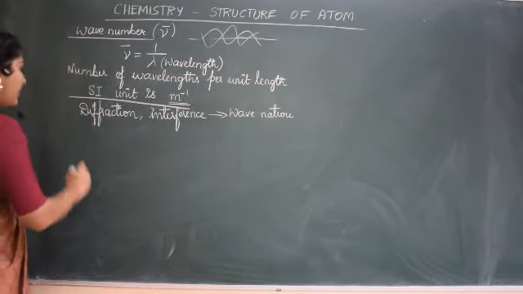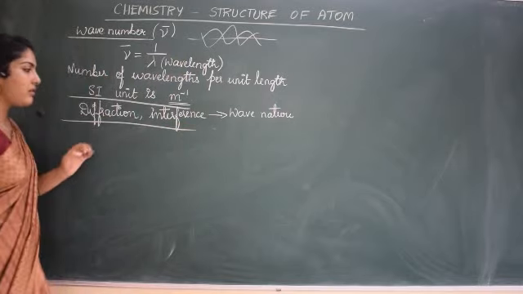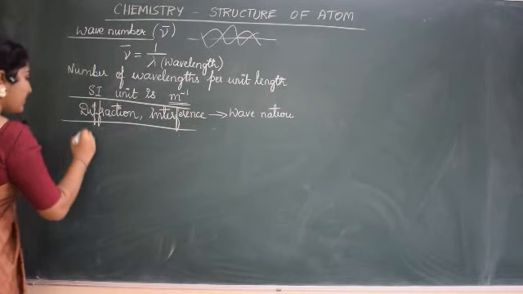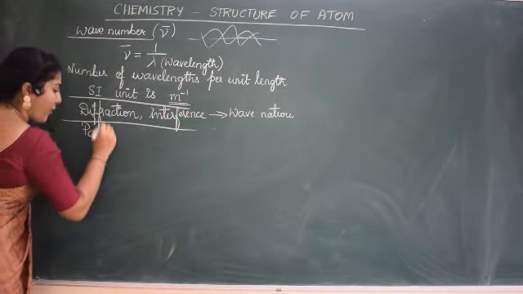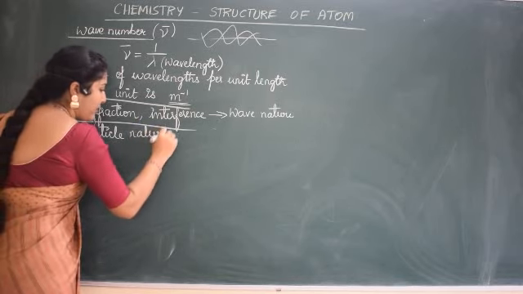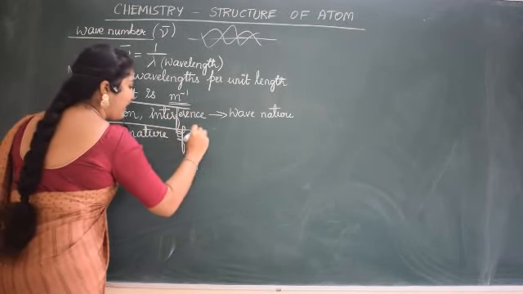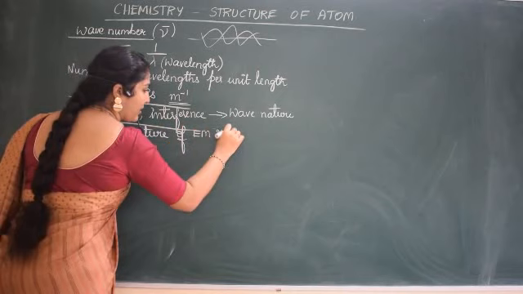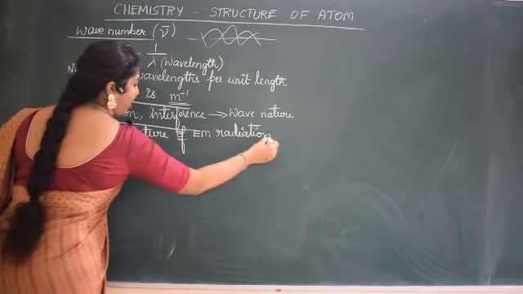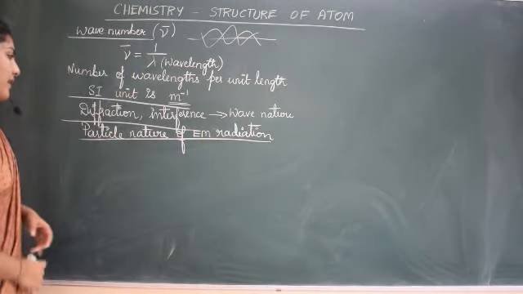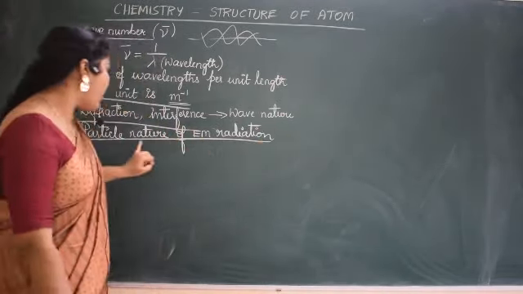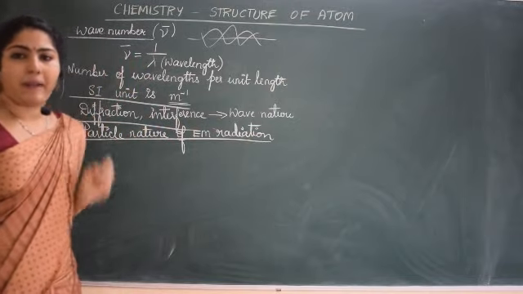But there are some other phenomena which cannot be explained by wave nature. That is the point where the particle nature of electromagnetic radiation came into the picture. When they knew some phenomena could not be explained by wave nature, they thought we have to consider the particle nature.